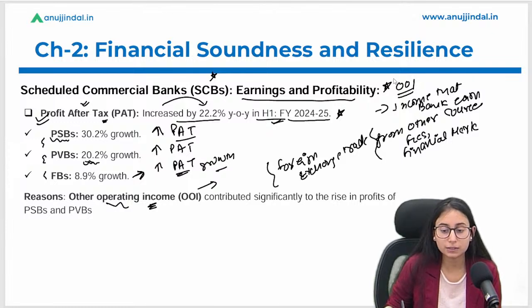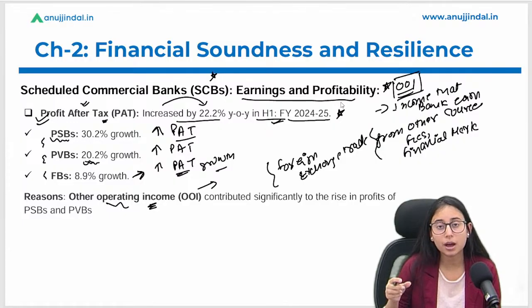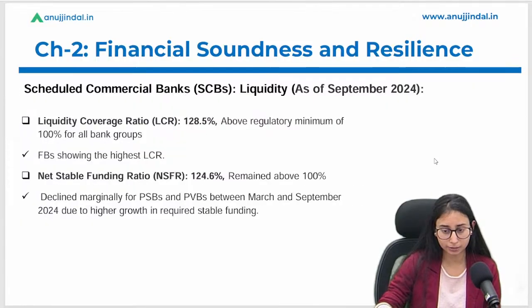ओके, सो दिस इज द वन, this factor, this is OOI, that is other operating income, are the factor that is contributing towards the growth of public sector banks that have reached their profit after tax growth to 30.2%. Okay, I hope it is clear. The reason is clear and the data is clear to you.